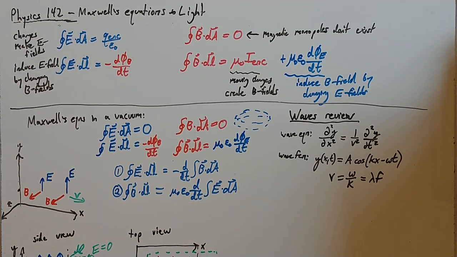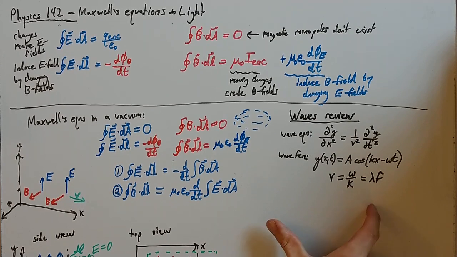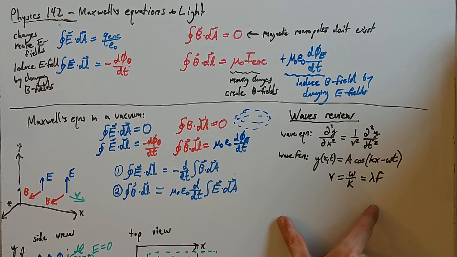One other thing I should note about this math is the speed that the waves traveled, v here, ended up being related to omega and k. We should remember omega is how fast the waves wiggle up and down, and k ended up being 2 pi over the wavelength, so that's how stretched out the waves are in space. How fast they're going depends on the relationship between those two. We wrote that either as omega over k or lambda times f. So that was how fast the waves move.